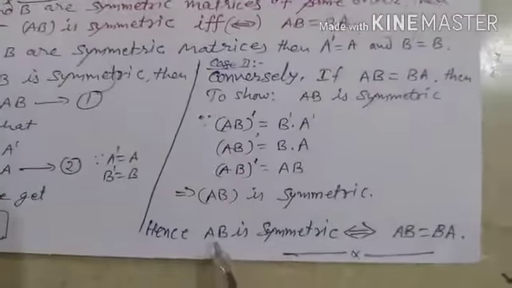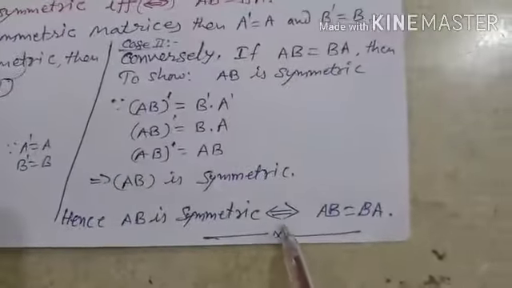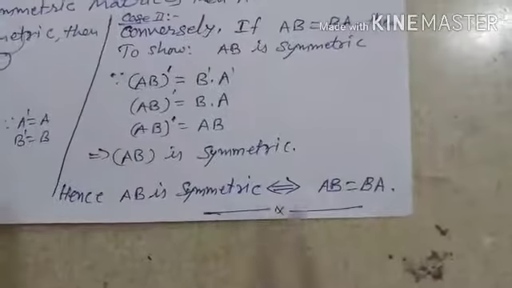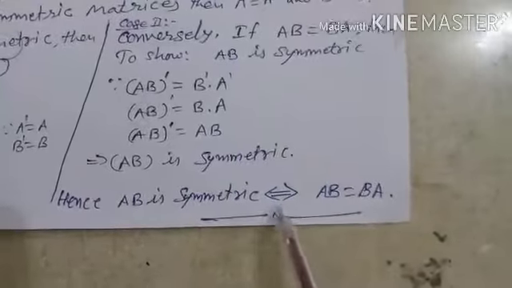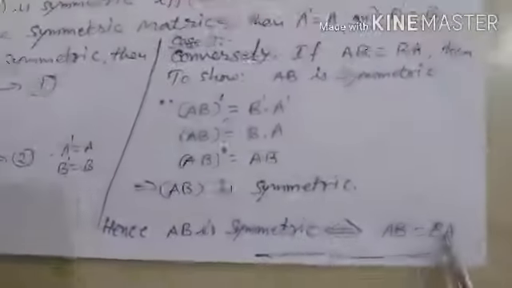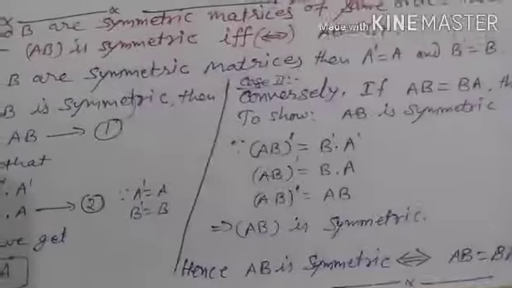So hence AB is symmetric if and only if AB is equal to BA. This is the symbol of if and only if, reversible, it implies both sides. Hence the proof is complete.